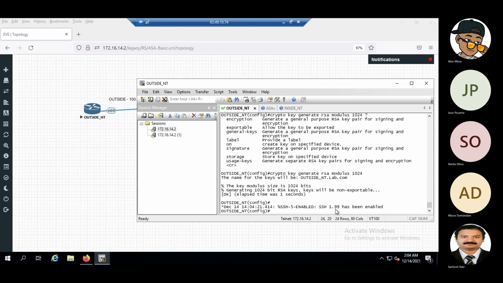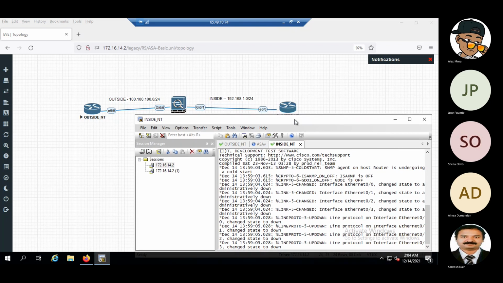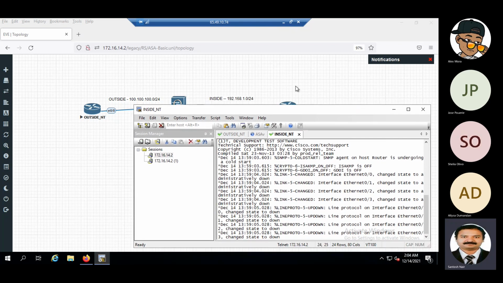We'll go to the inside actually. So inside is 192 and ETH 0.